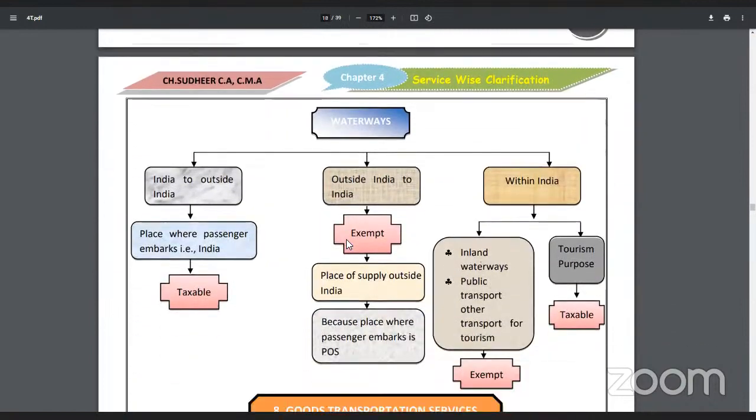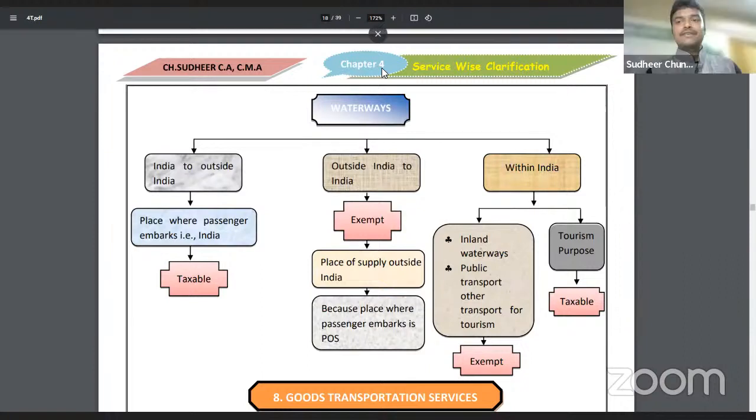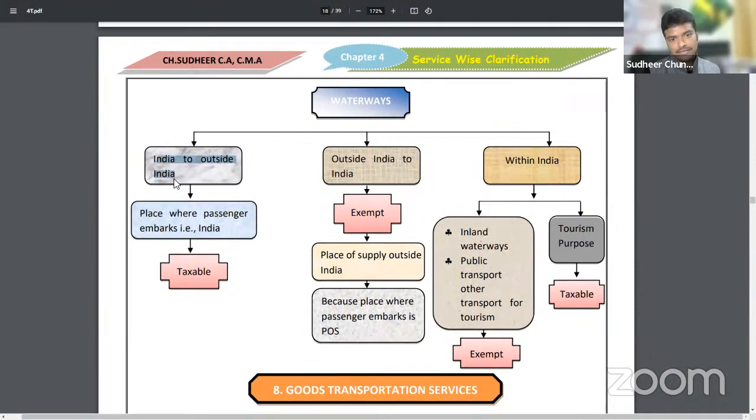Next, waterways. What was specified here is India to outside India, outside India to India, and number 3, within India. Three aspects are covered here. Let us discuss them one by one. First, India to outside India: if I go through waterways, the passenger is embarking at India, so this will be taxed.